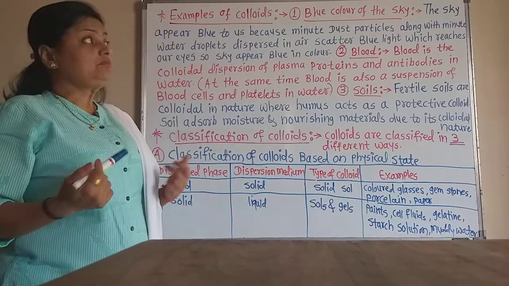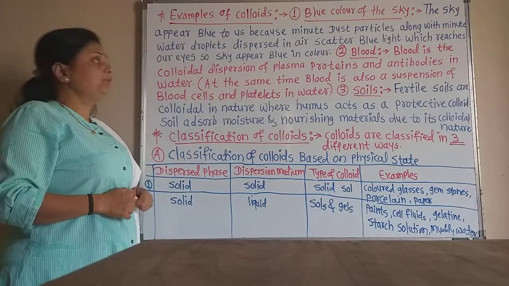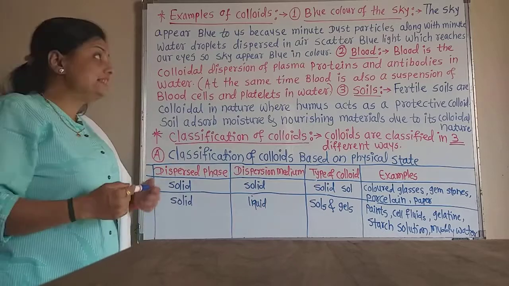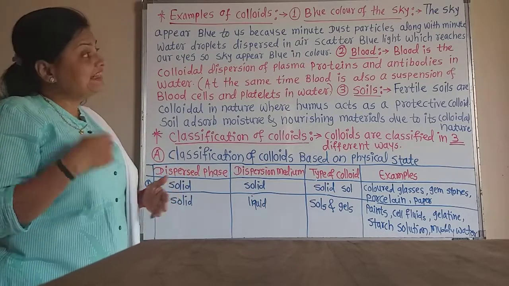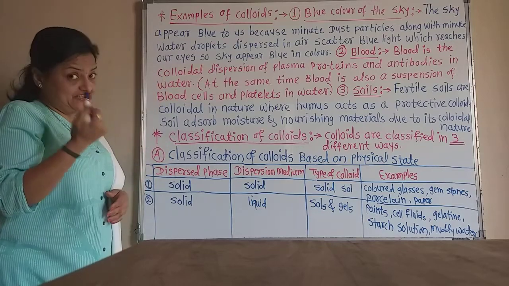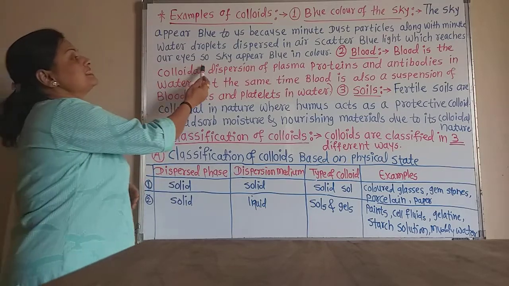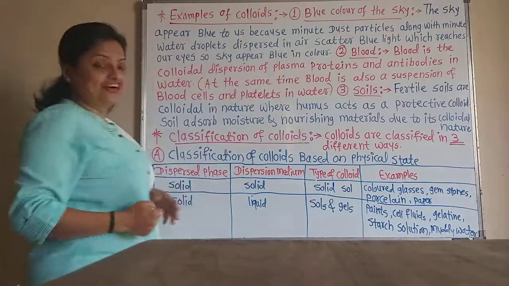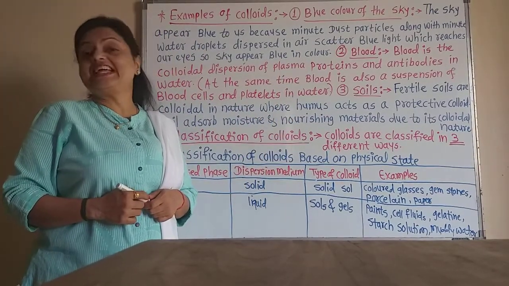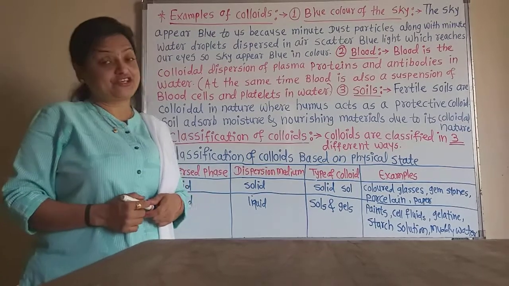So the sky appears blue because minute dust particles along with minute water droplets dispersed in the air scatter the blue light which reaches our eyes. So the blue color of the sky is an example of colloidal dispersion.